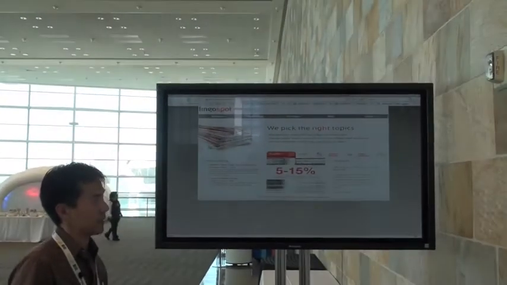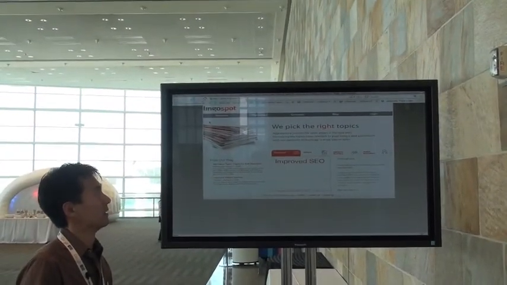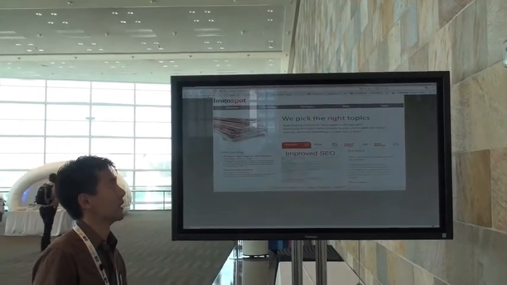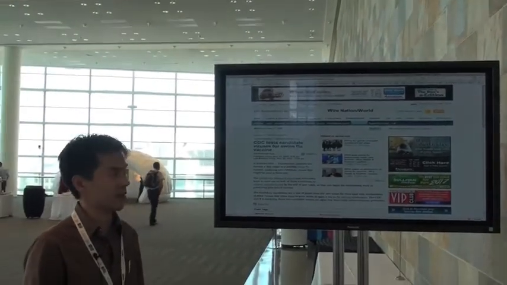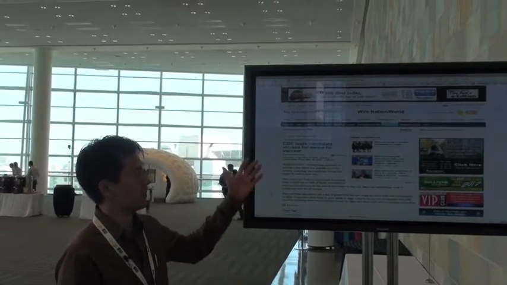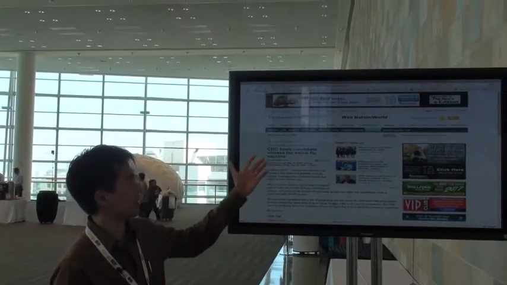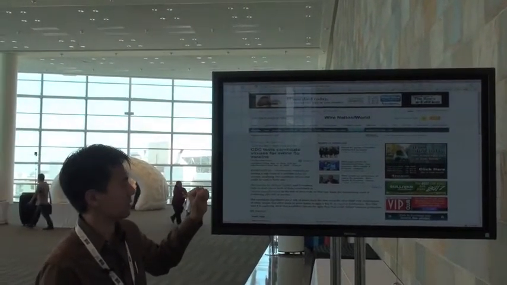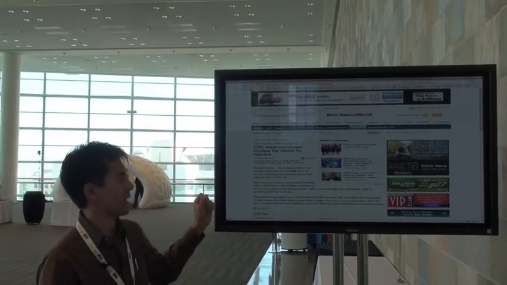So let me tell you a little about Lingospot and how we use Google App Engine to help us deliver our services across the web. Here's an example publisher of ours. This is the Sacramento Bee, a newspaper in the Sacramento, California area.